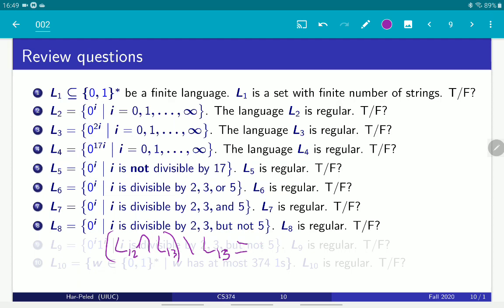So this is equivalent to L divisible by 2, intersection L divisible by 3, intersection with the complement of L divisible by 5. Now we are good to go, because the complement of all the strings divisible by 5 is, of course, regular, by closure under complement. And now the rest is just intersection of regular languages, which is regular, which implies that this language is indeed regular. Okay, next one.